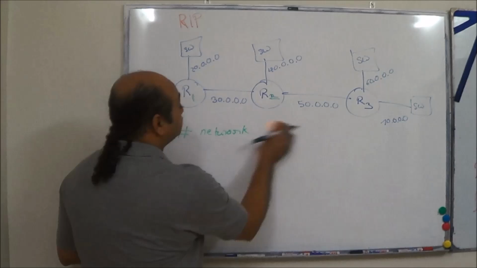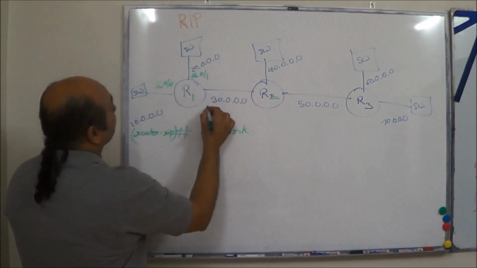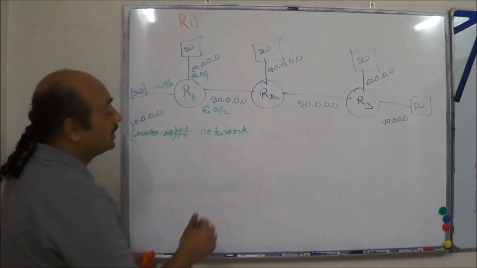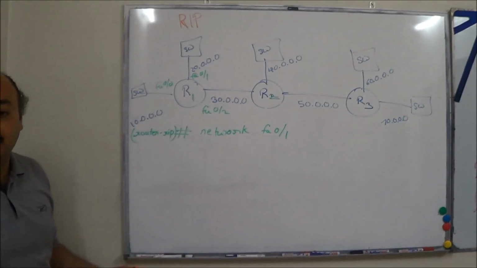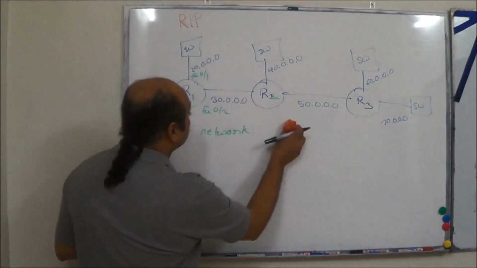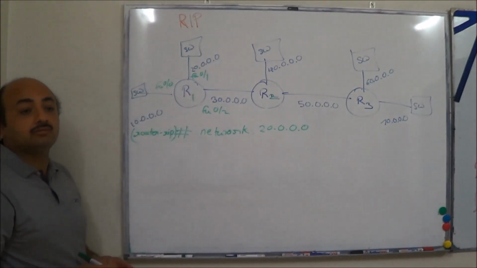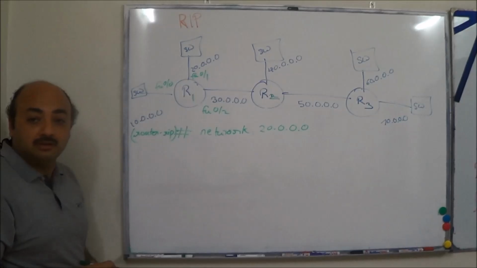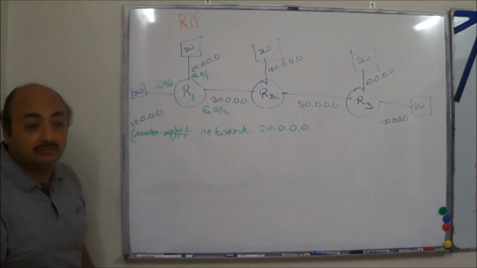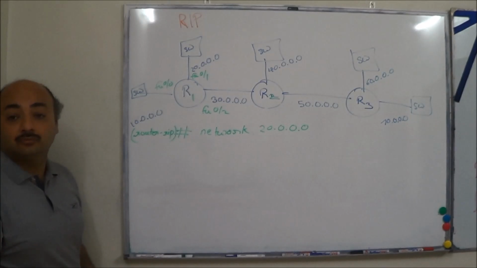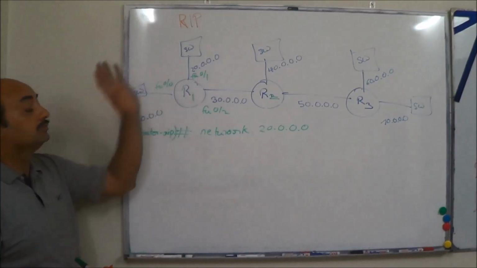Am I giving this statement? No. What I am giving is... so what this is resulting in is two-fold. One thing is that the 20 network gets advertised. But where does the 20 network get advertised? On the interface in which the 20 network exists. Which interface is there? Understand?